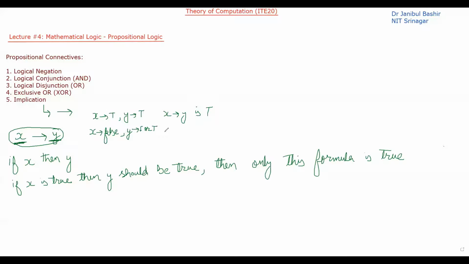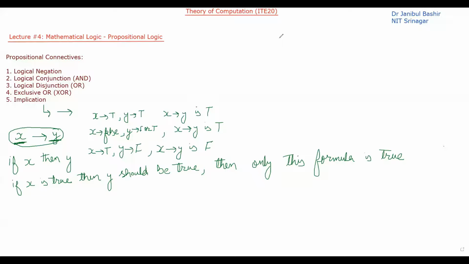Whatever Y is, this particular statement will always be true. However, if X is true and Y is false, but we are saying that if X is true, Y should be true, then this particular statement is not valid, or we can say this particular statement is false.